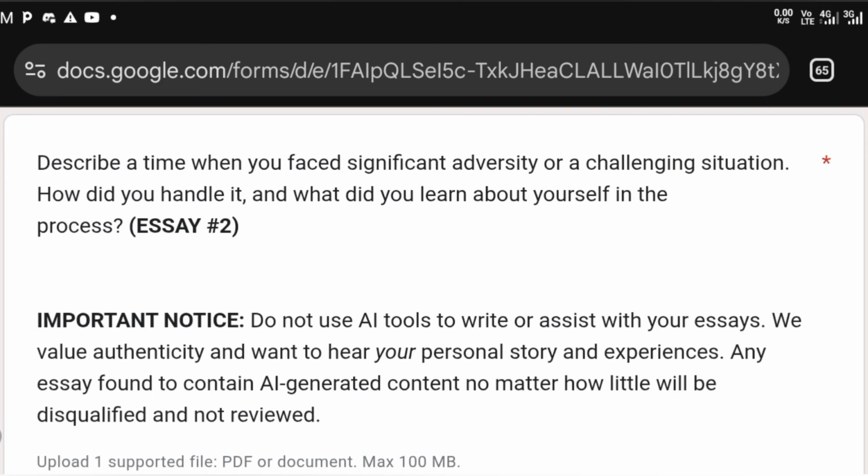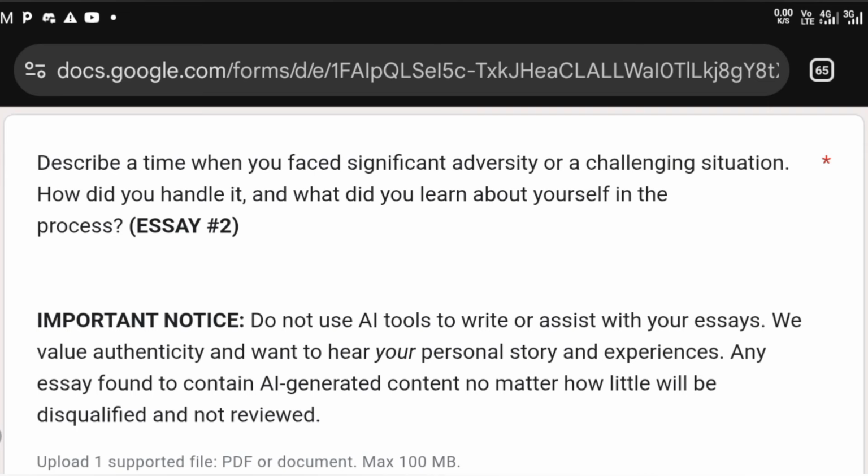Right now, this essay is reflective in that it wants you to talk about what you learned about yourself in the process. It could be maybe a hidden strength you discovered through the process of facing that challenge, or handling that challenge. Do you understand? Or it could even be a weakness. It could be a weakness you identify. That's why I said this essay is not to make you look perfect, but it's to rather make the panel see that you have the ability to reflect on yourself. Do you understand?